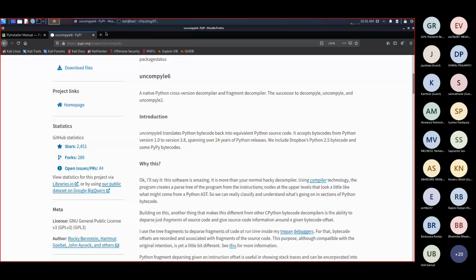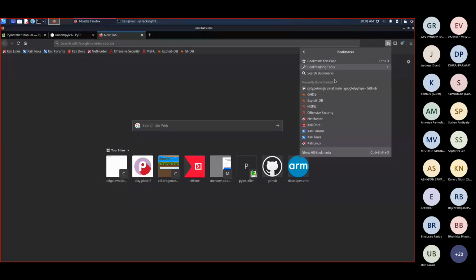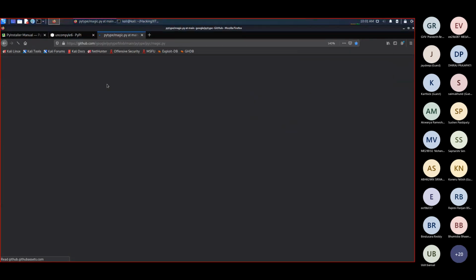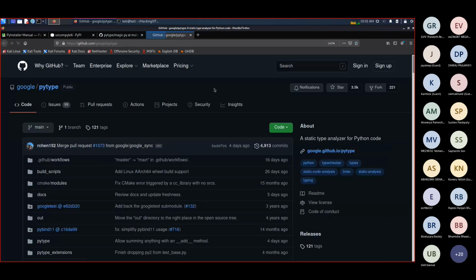Yep. It's a repository by Google called PyType. You could check it out in your free time. It's an awesome thing. It's a static type analysis for Python code. Just give it a look someday. It's nice. So it has all these Python magic values, right?